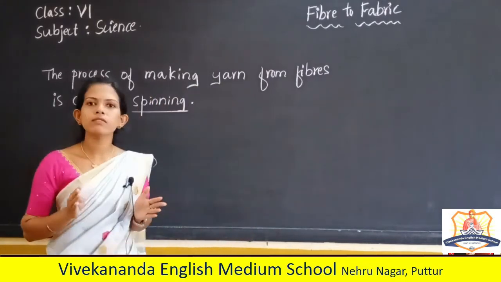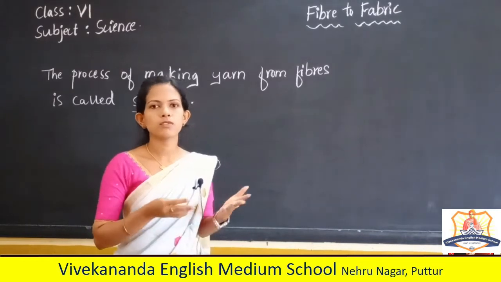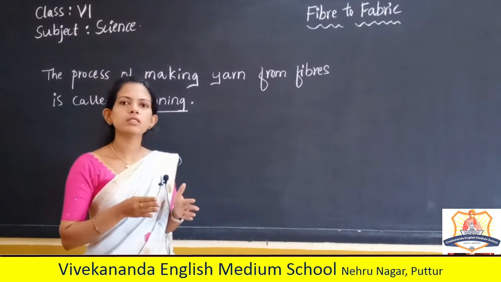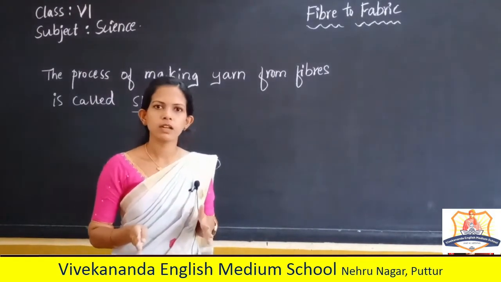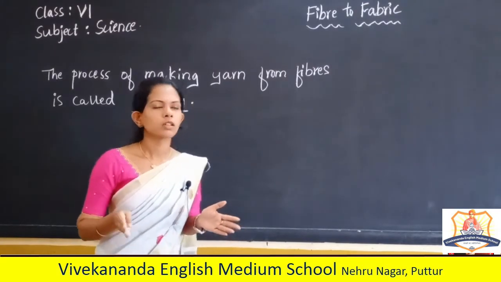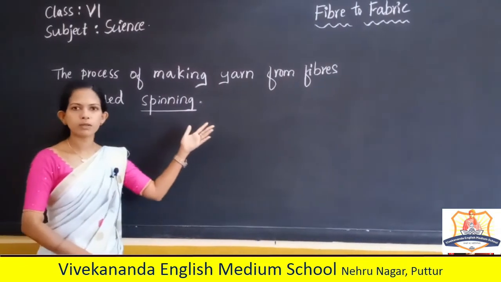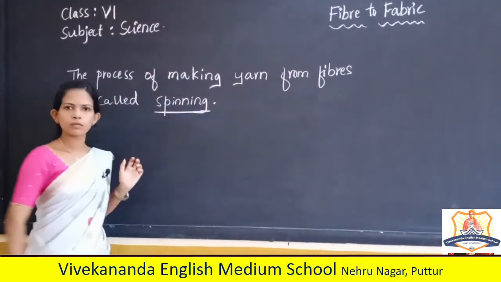So we now have fibers with us, from cotton and jute. Now we have to convert these fibers to yarn, right? Yarn is made up of fibers. The process of making yarn from the fibers is called spinning.